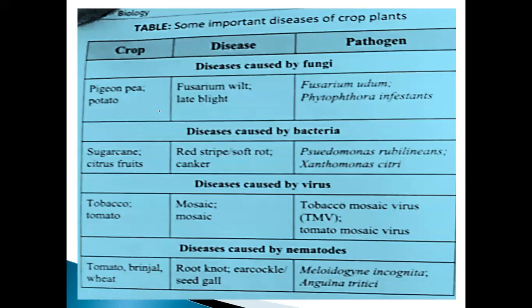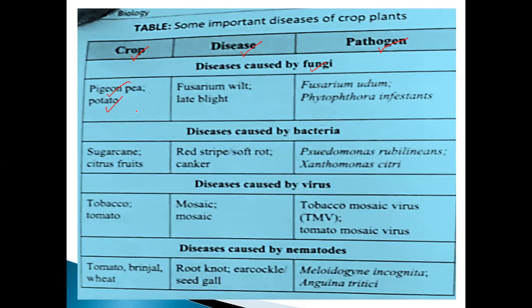Take an example, plant diseases and animal diseases can be divided into types, caused by RNA virus, DNA virus, bacteria, fungi, nematode, and plasmodium. So you should note it down. Three points are very, very important: first of all, which crop is affected, which disease, which organism, and the zoological or botanical name of the pathogen. Here already we discussed the pigeon pea and potato.